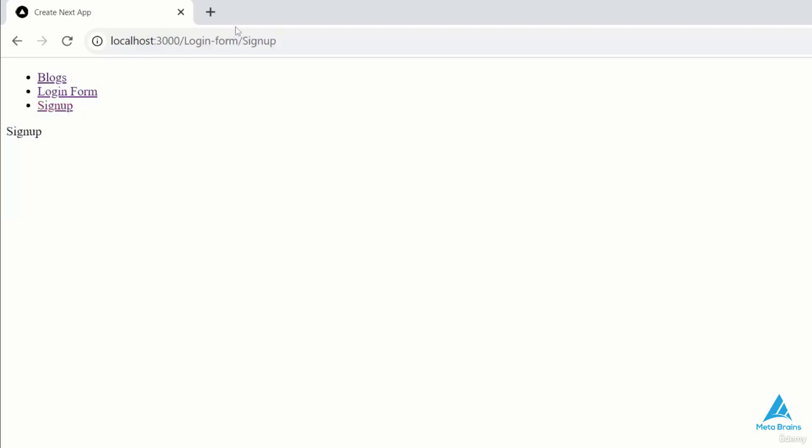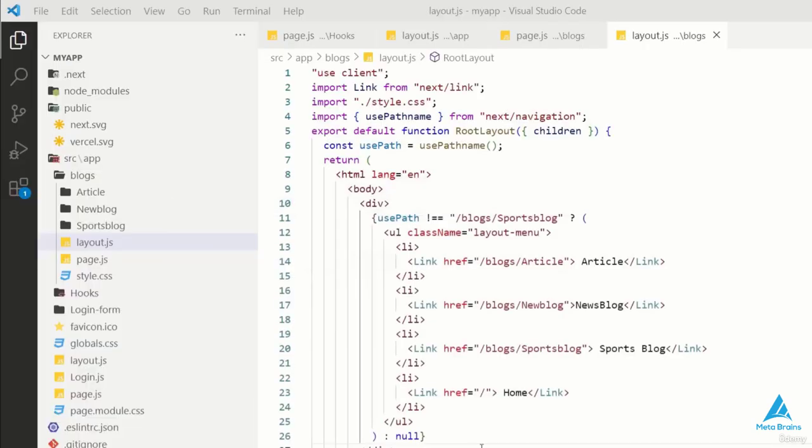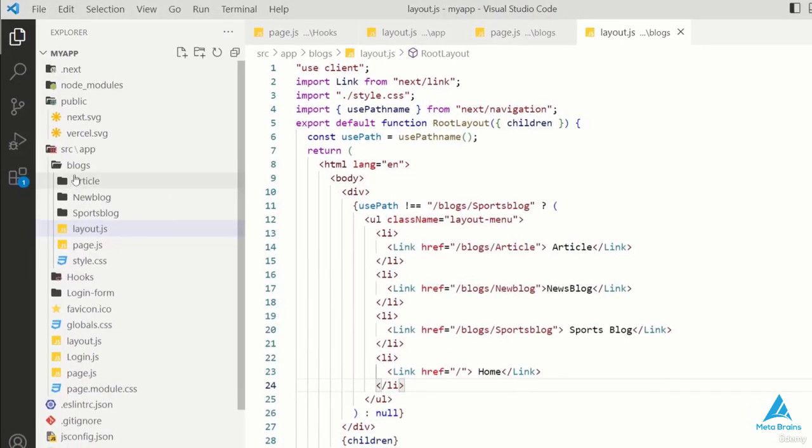To enforce this rule, you can set up restrictions. For instance, if a user clicks on the login button, tries to access the login form's URL directly, or enters the login form's URL in their browser, they should be automatically redirected to the sign-up page if they don't have an account yet. So how can we achieve this? The answer is by using middleware.